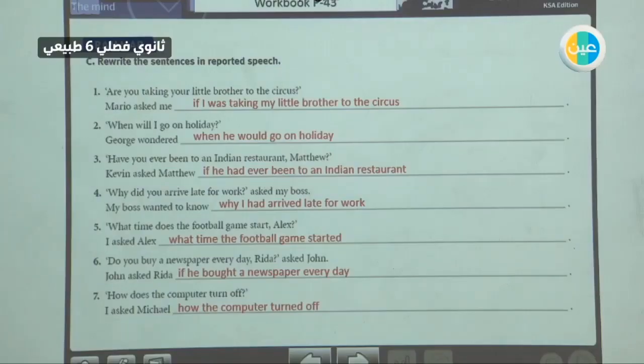So, to summarize this, you will go one tense backward and you will change it into a sentence.